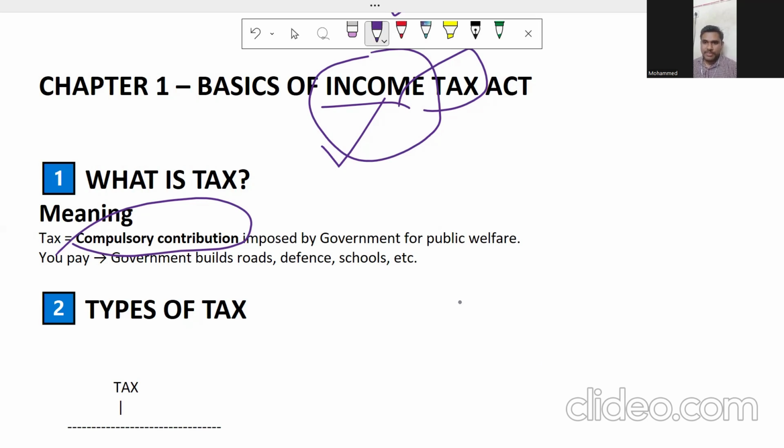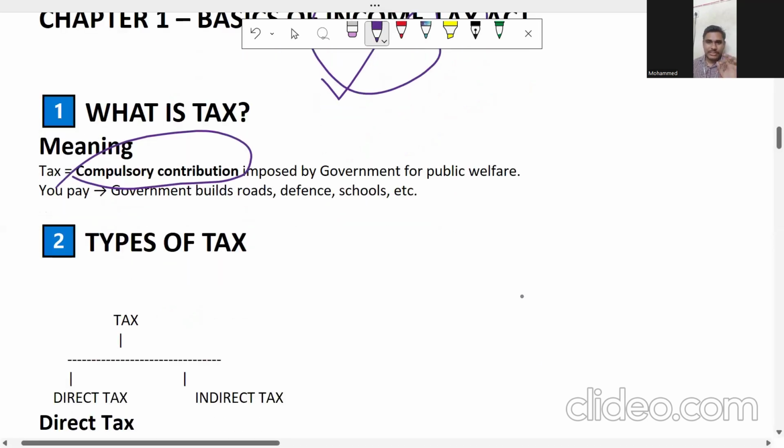Okay. So it's a compulsory contribution imposed by the government. You cannot avoid it. You can't say, I don't want to pay the income tax. No, it's a compulsory contribution by everyone. As a citizen of India, you're going to pay the tax. I hope you understand the definition of the tax.